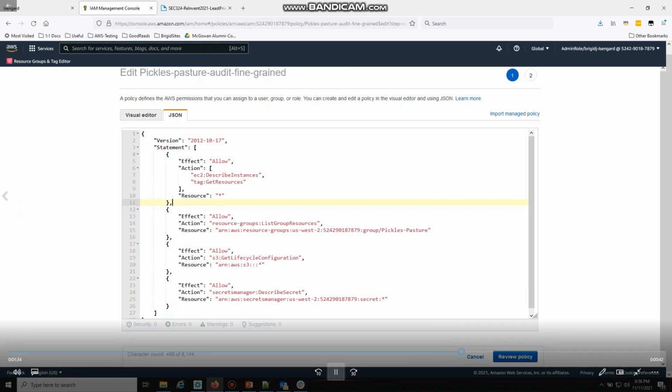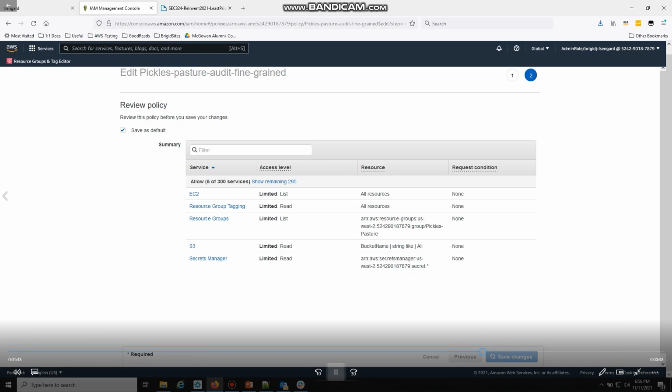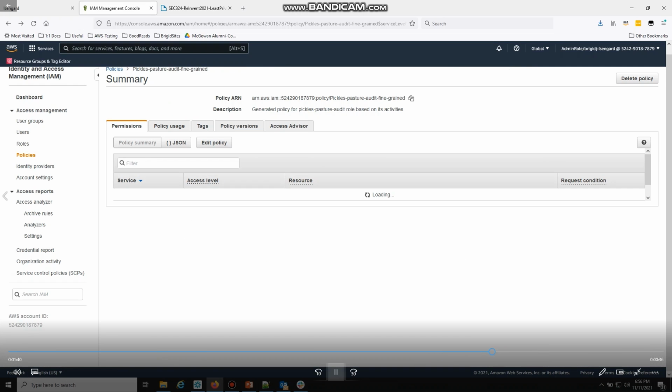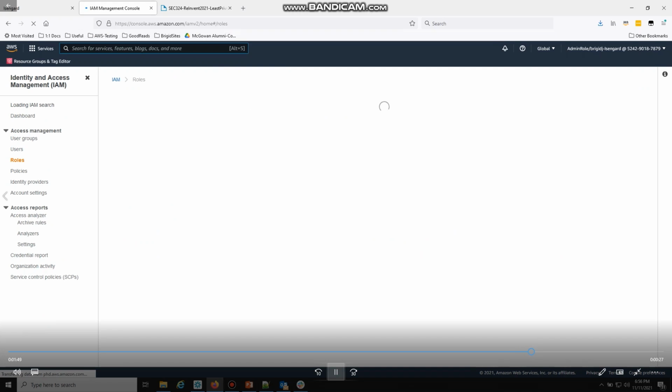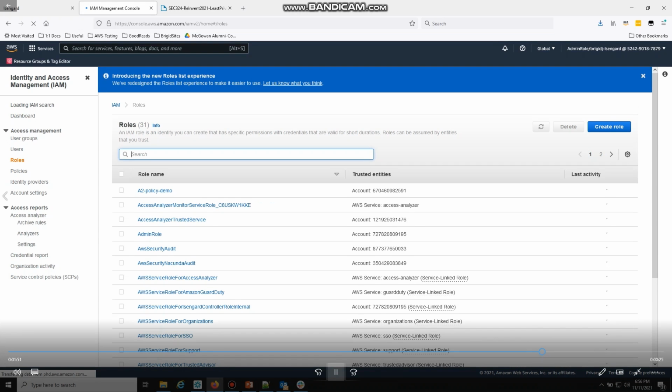I don't have any other errors or security warnings. I'm going to review the policy. I will save the changes, and then I can go back to Access Advisor and make sure that everything that is granted is actually used.